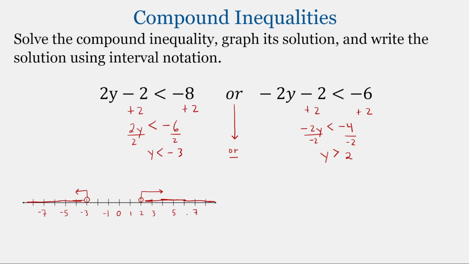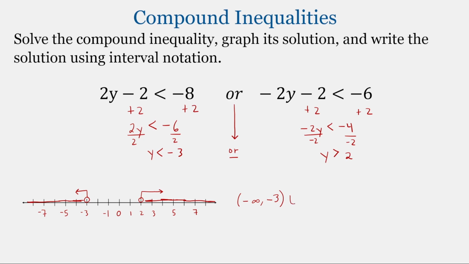In interval notation, so this includes all numbers smaller than negative 3, so it extends to negative infinity, open parentheses, negative infinity, comma, and then that boundary is at negative 3, and we'll use a closing parentheses because negative 3 is not included.